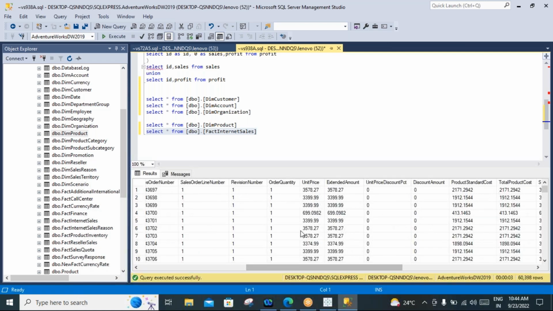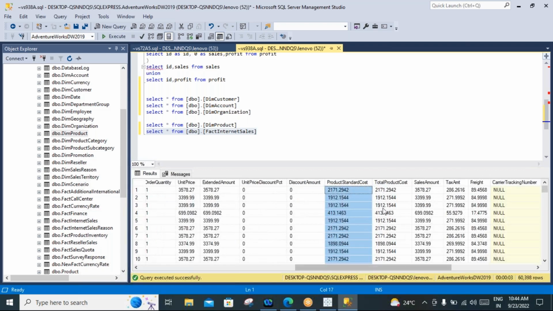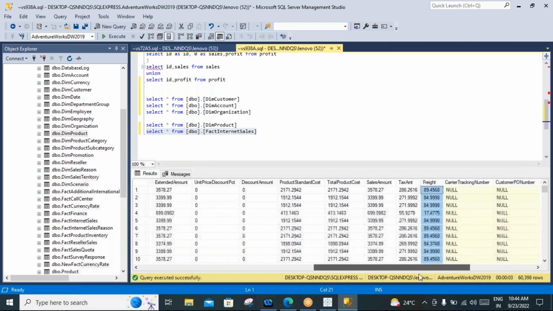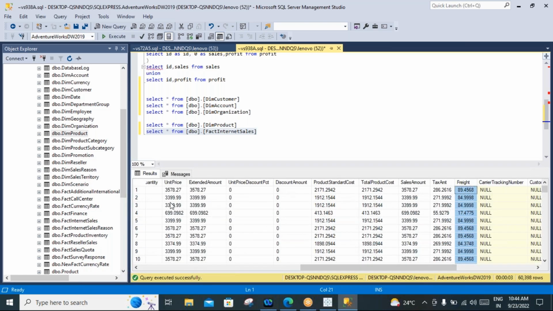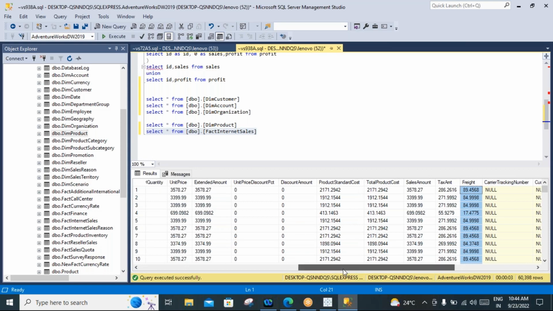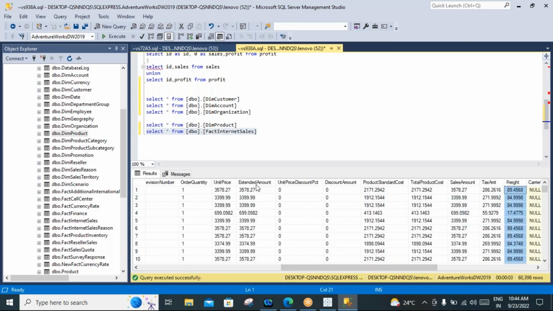At the same time, you see unit price, extended amount, unit price discount percent, unit price discount amount, product standard cost, total product cost, sales amount, tax amount, freight, and so on. These are all numerical values, and you can call them measures. Okay, unit price, extended amount. These can be saved in the fact table.